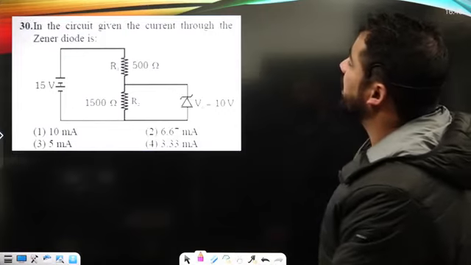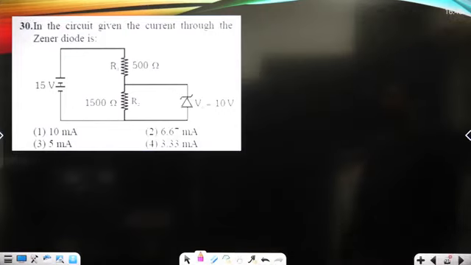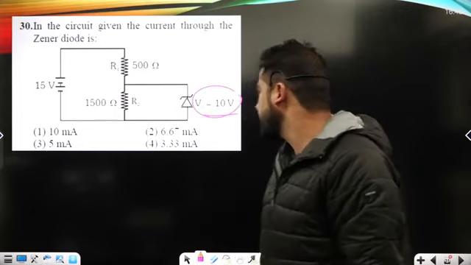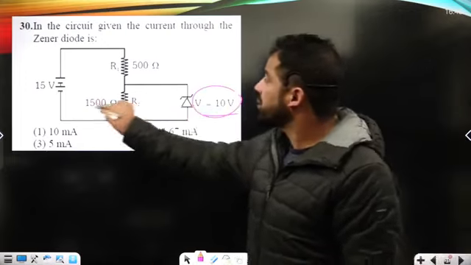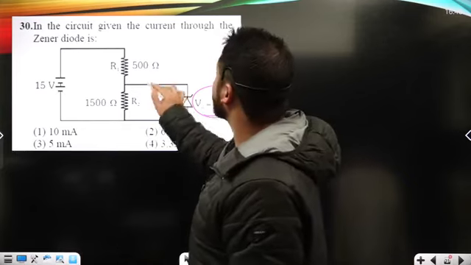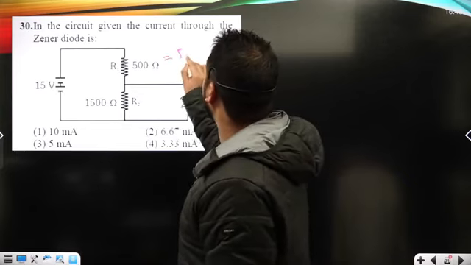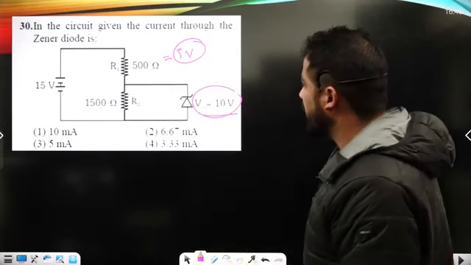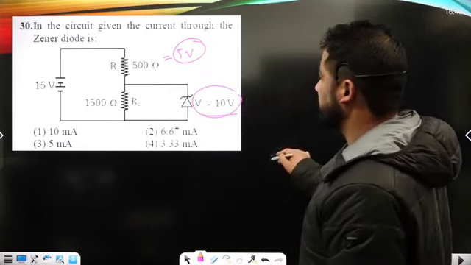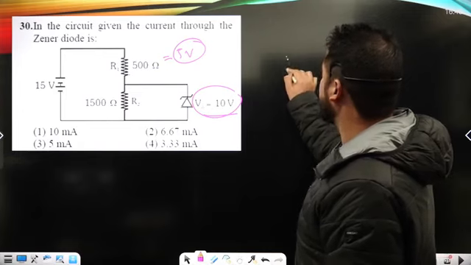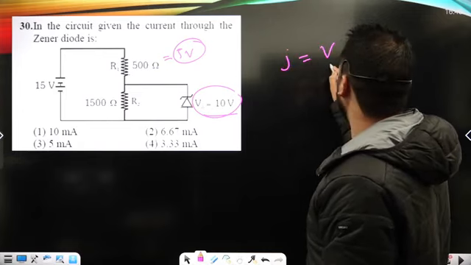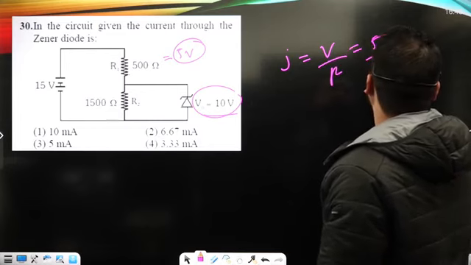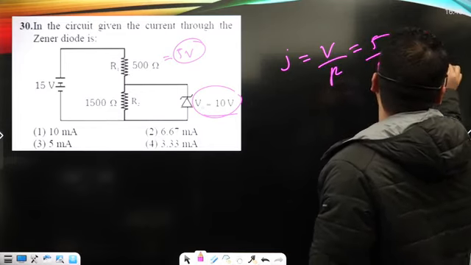Now, in the given circuit, the current through the Zener diode. This is a Zener diode here, and the potential drop for it is basically 10. Now when it is 10, and the total potential is 15, the potential drop across this resistor must be 5 volts. Now what can be the current through this resistor? It must be V upon R, that's 5 upon 500, that's 1 upon 100.